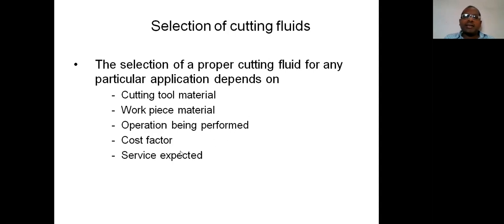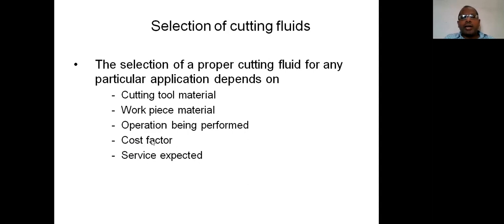But for some materials or operations, in order to consider the cost factor we are using low cost oils, and applying those low cost oils may reduce the expected service. That's why we are supposed to consider the combination of both cost factor and service expected.